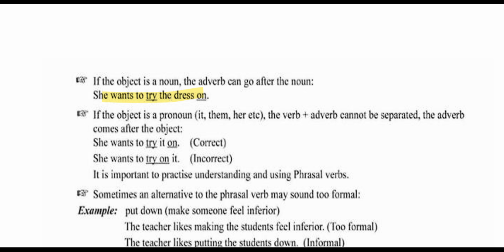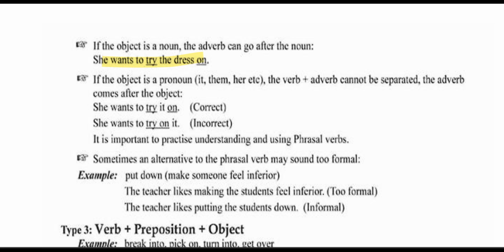इसमें जो object है, the dress, it has come in between verb and adverb. That is try and on के बीच में आ गया. So this is also correct. If the object is a pronoun, then verb plus adverb cannot be separated. The adverb comes after the object. जैसे she wants to try it on. So it, an incorrect way is she wants to try on it. So it is very important to practice understanding and using phrasal verbs.